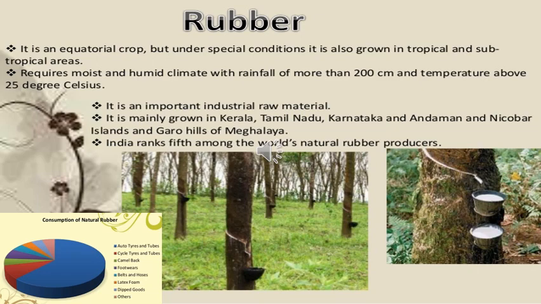And natural rubber is consumed in the form of auto tires and tubes, cycle tires and tubes, footwear, belts, hoses, and in other forms.